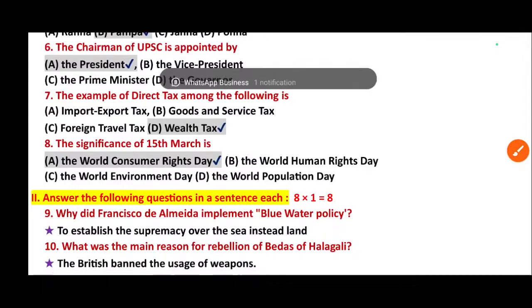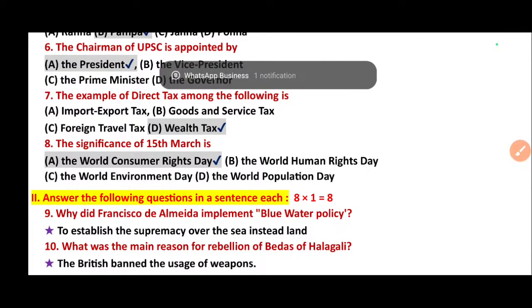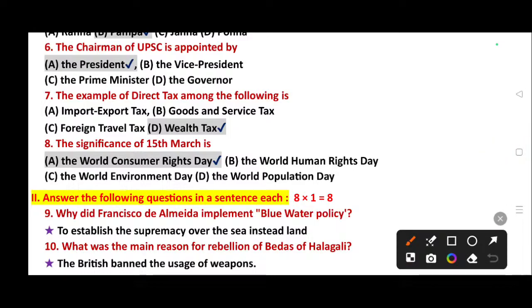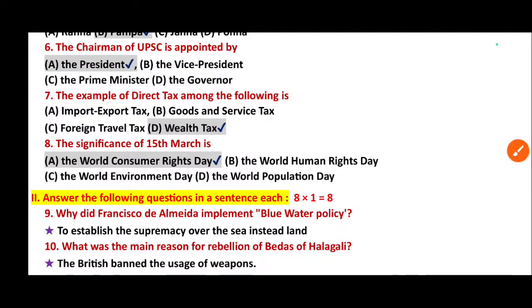Then sixth one: the chairman of UPSC is appointed by the president, the vice president, the prime minister, the governor. Then its right answer is the president. The president appoints the chairman of UPSC.